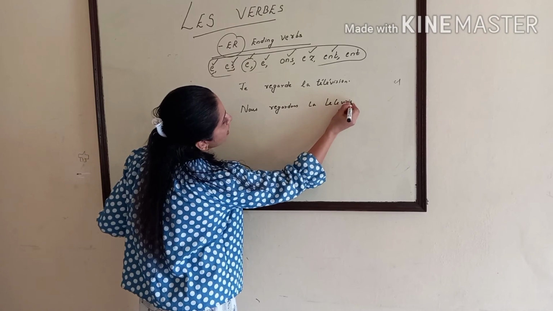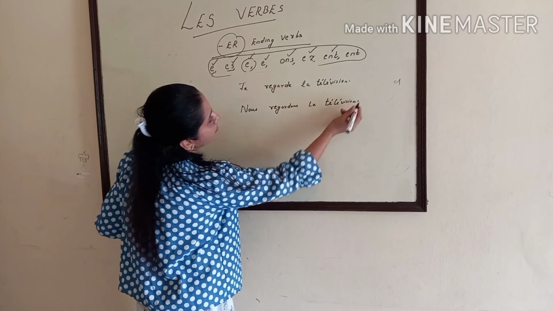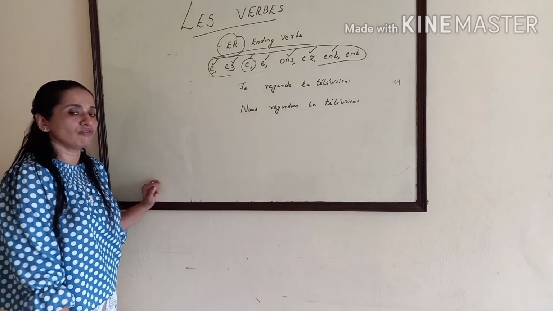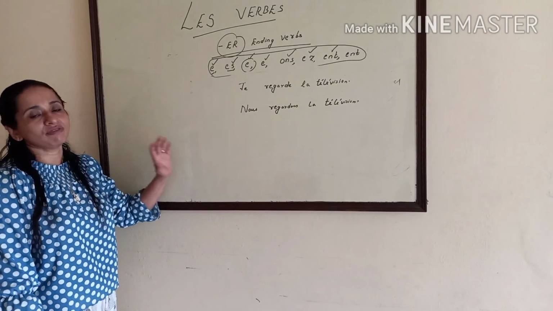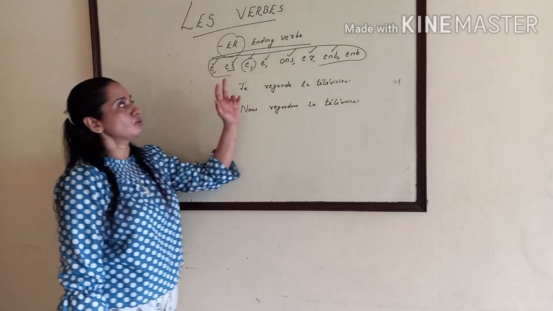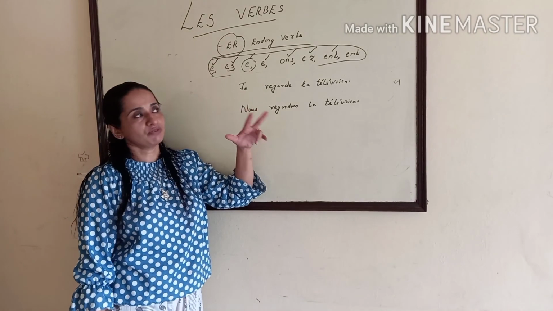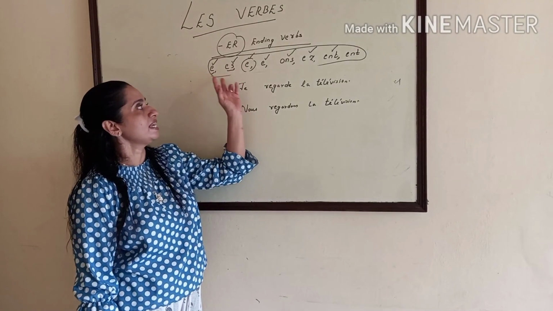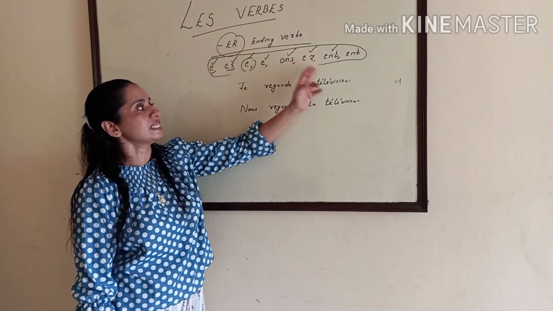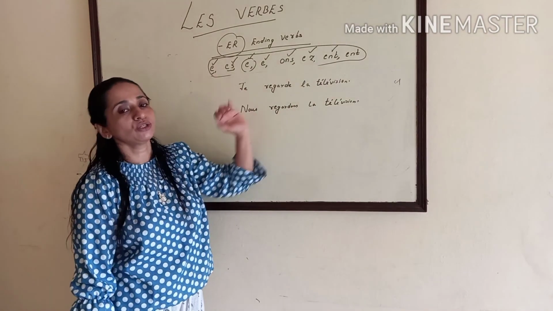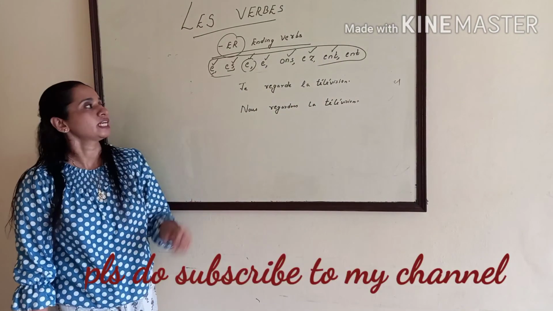Télévision means television, TV. So these are the forms of the verb. These are the ER ending verbs. Hope you understand how to conjugate these ER ending verbs. First remove ER and add E, ES, E, ONS, EZ, ENT according to the subject pronoun. That's for today. Thank you.